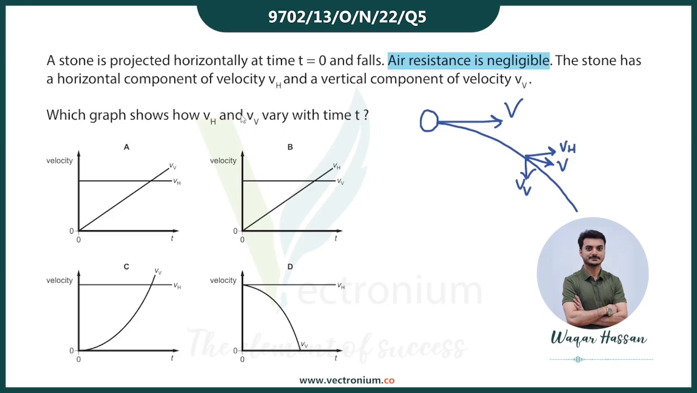So हम सबसे पहले horizontal component को analyze करते हैं. So horizontal direction में अगर इस पर कोई external force act करती है तो वो होती है force of air और air resistance, right? But he says in the statement that air resistance is negligible.